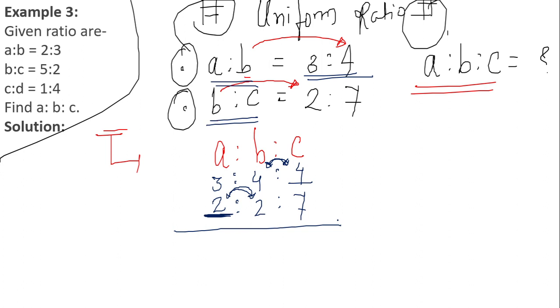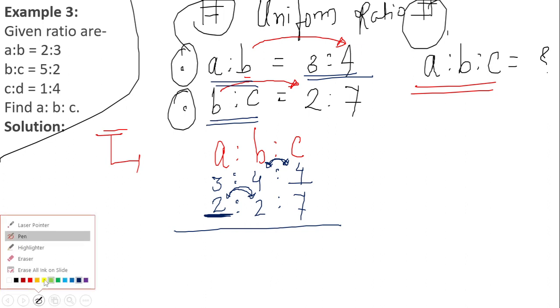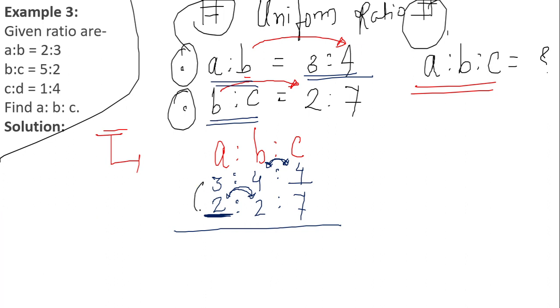Okay. So after step number 2, we are carrying out vertical multiplication. It means I am multiplying 3 into 2, 4 into 2, and 4 into 7. 3 2s are 6, 4 2s are 8, 4 7s are, let me just check once again. Yes, it is correct. 4 7s are 28. Got it?